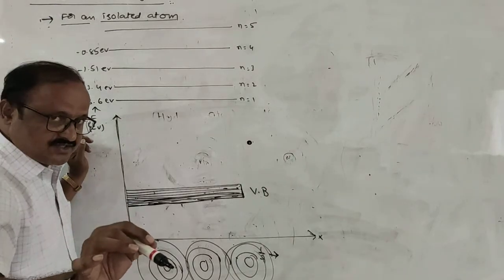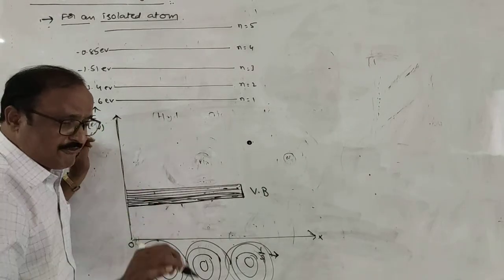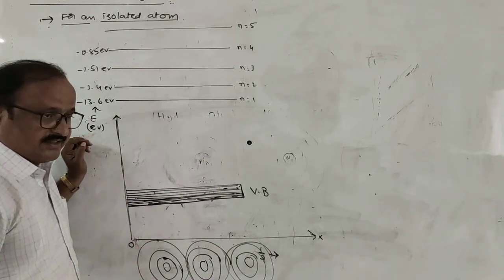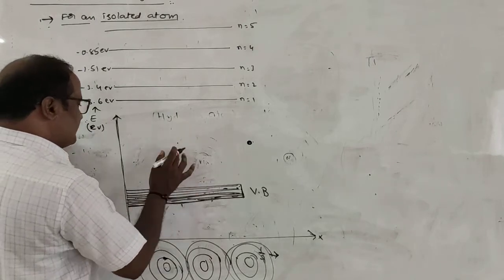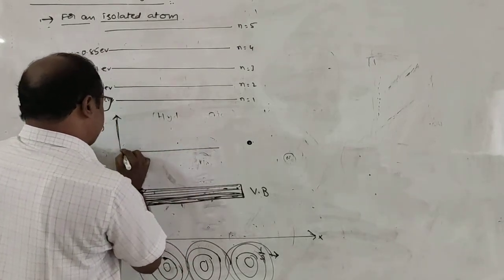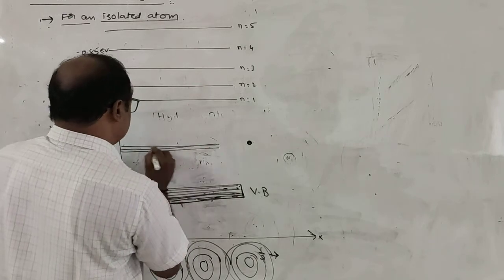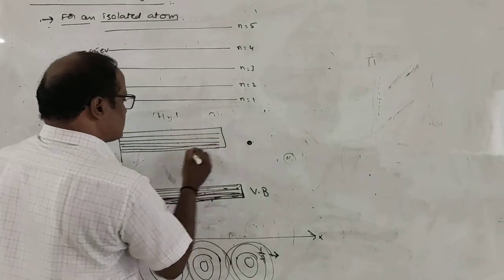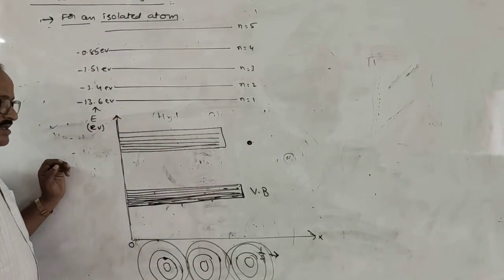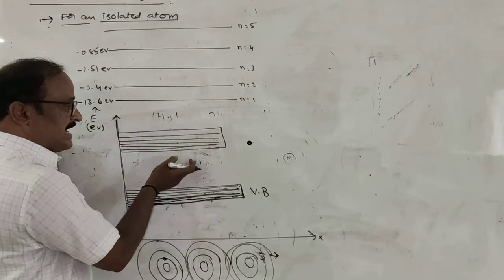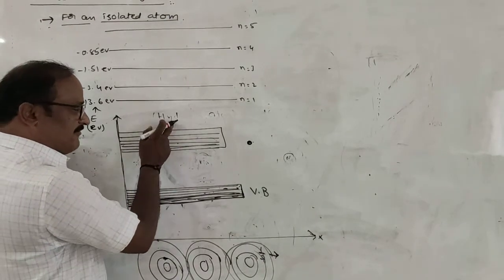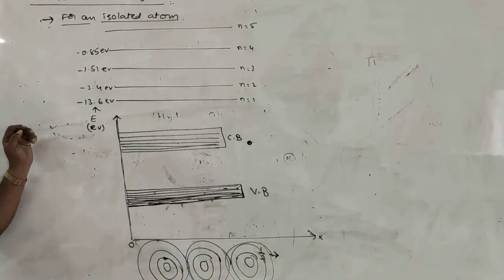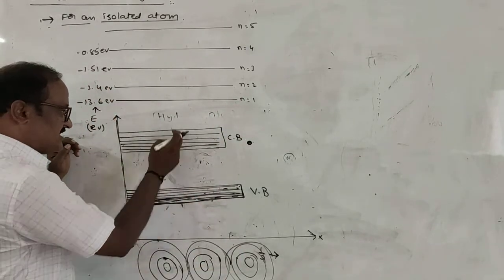Therefore, those electrons are free from the nucleus attraction and they are responsible for electrical conduction. That electron's energy is also represented on the energy level diagram in the form of some lines, energy levels. These are the energy levels corresponding to free electrons. Here also we obtain a band of energy, and this band is formed by the conducting electrons. That's why it is called the conduction band. So this is the valence band, and this is the conduction band.